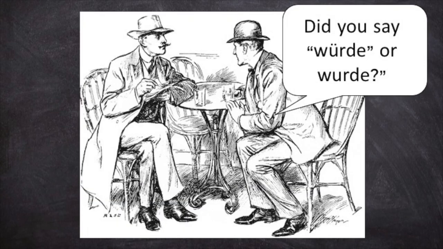At this point, I want to take a second to mention the slight difference in pronunciation of these two words. The U umlaut of würde is formed by rounding and puckering your lips, just like you're giving your grandma a kiss. It's also pronounced at the front of your mouth. One way to make this sound is to start by saying the E sound, and then just slowly round and pucker your lips while holding the E sound, and you'll automatically form the U umlaut sound. Meanwhile, the U of wurde is pronounced further back in your mouth and almost sounds like someone from Brooklyn is saying it.